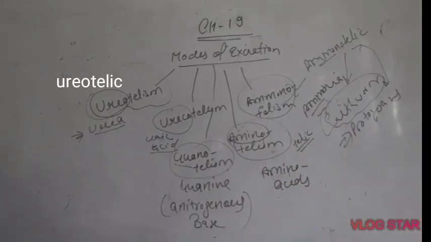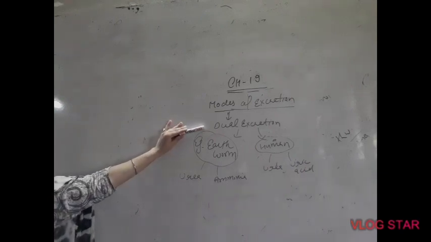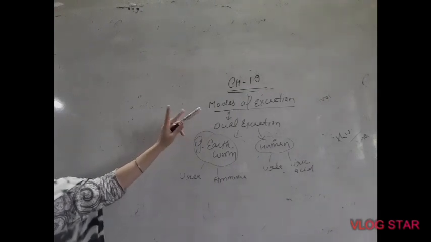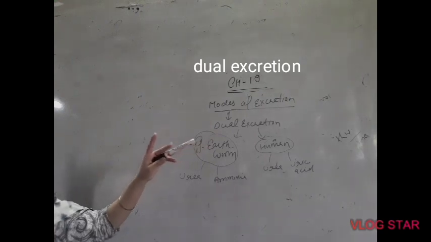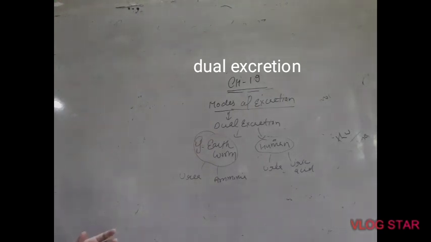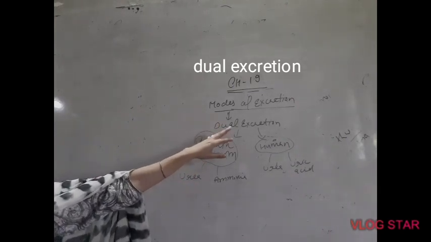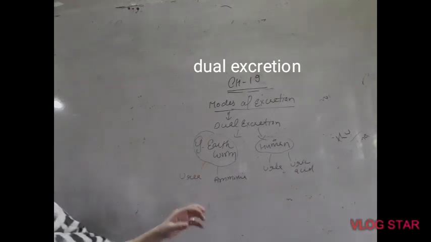Next is dual excretion. From the word itself it is clear. Dual means two. When organisms excrete two types of waste from their body. There are some organisms, some exceptional cases, who excrete two types of waste either simultaneously or in different situations. So that process of excreting two types of waste is called dual excretion, and the organisms are dual excretory organisms.